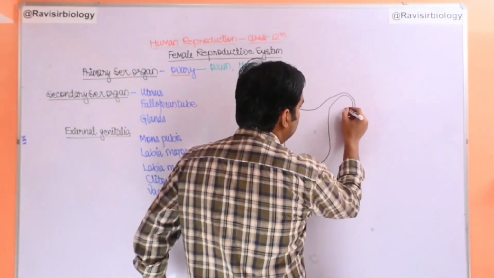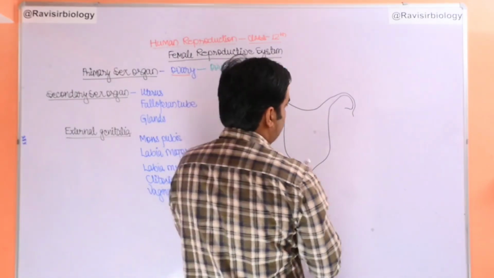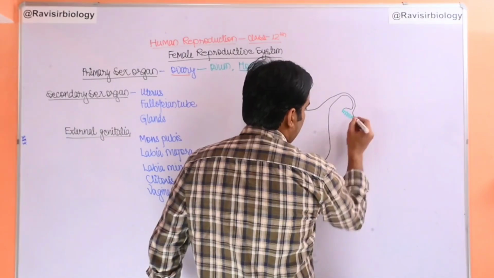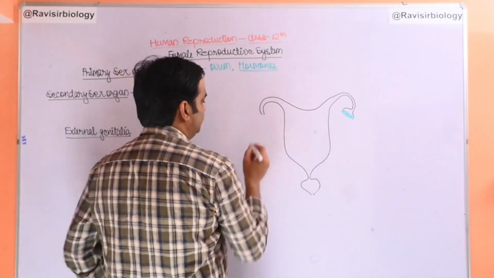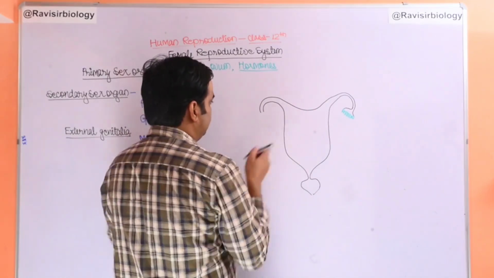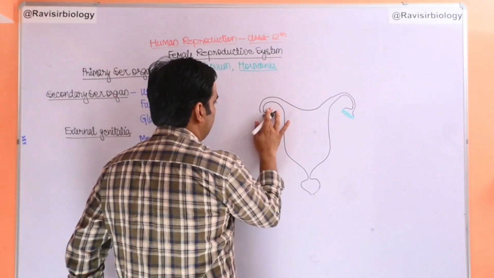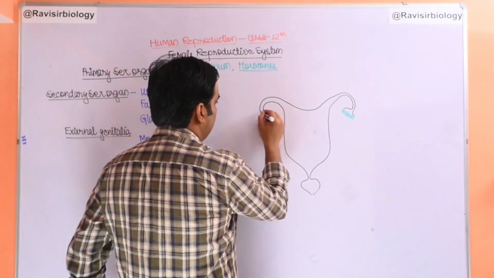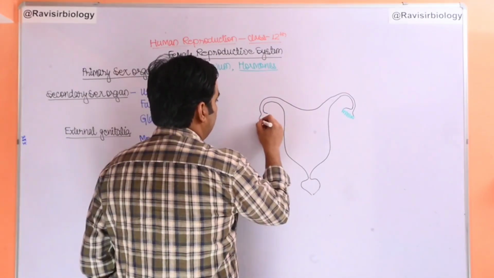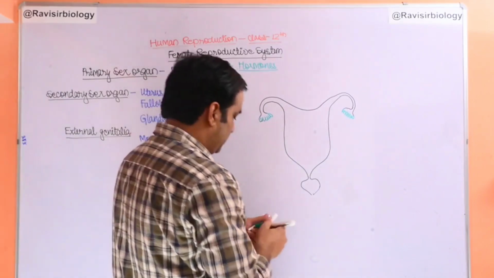Let me show you. Very fine finger-like structures are present, which collect the ovum from both the ovaries, which is present in both the ovaries.